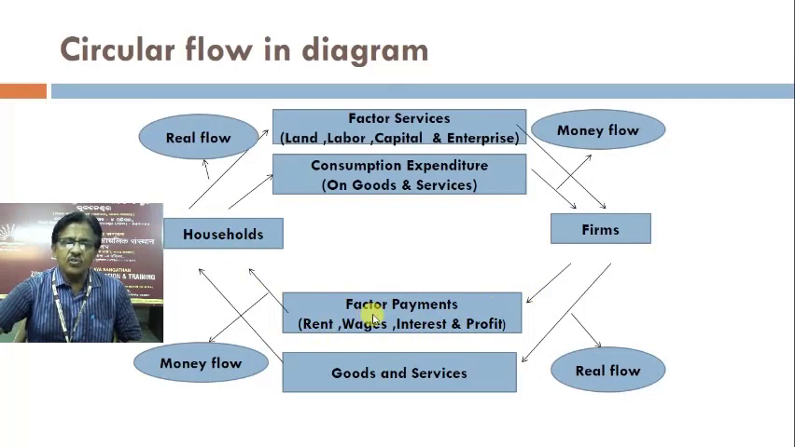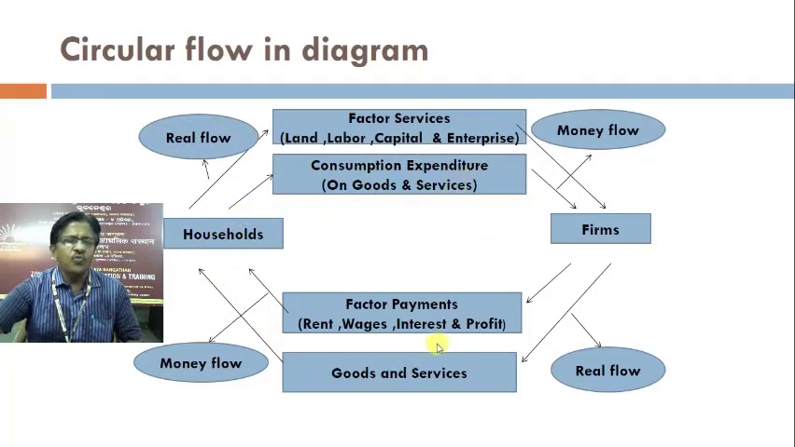What do these households do? The households spend this income they have received from the firms on goods and services in the form of consumption expenditure. So once again, household supplies factor services to the firms. Firms produce goods and services, and these goods and services are consumed by the households in the form of consumption expenditure when they spend on the goods and services.